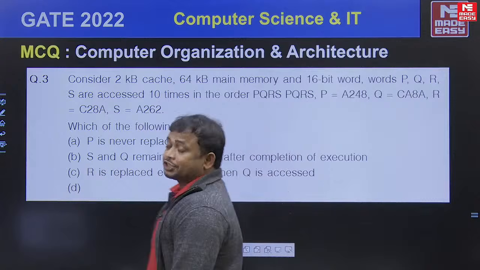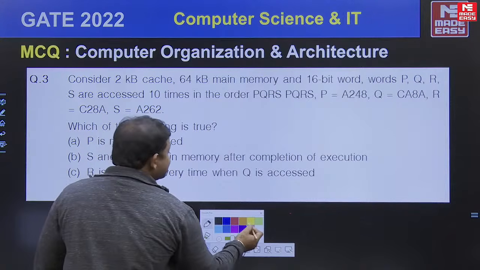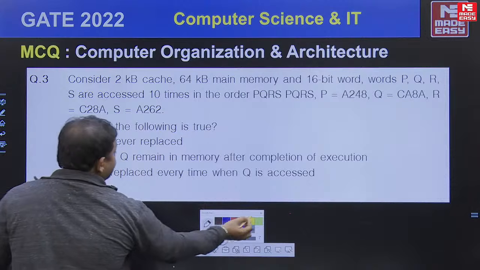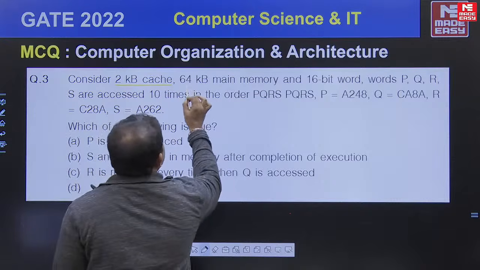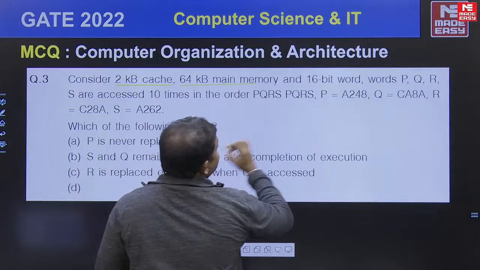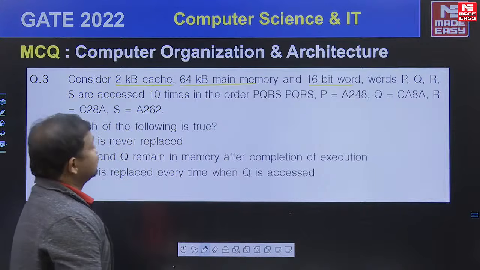Yes, this is the question. This is the next question. All of you see this question. Consider a 32 KB cache, memory size is 2 KB given, 64 KB main memory given, word length of a computer is 16-bit given. Very nice.